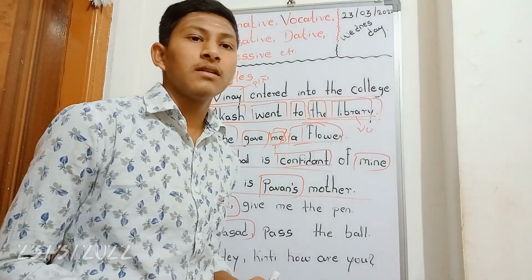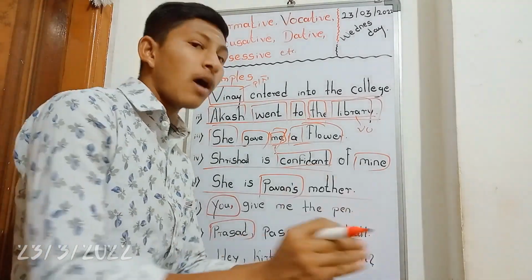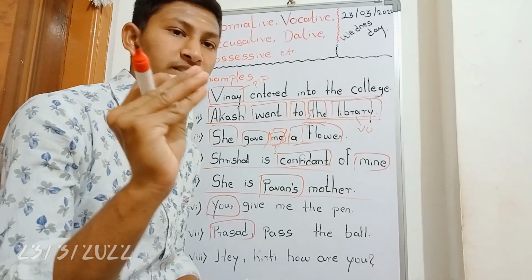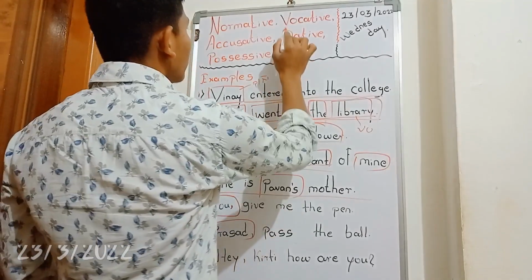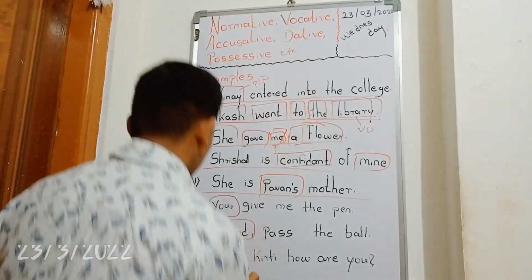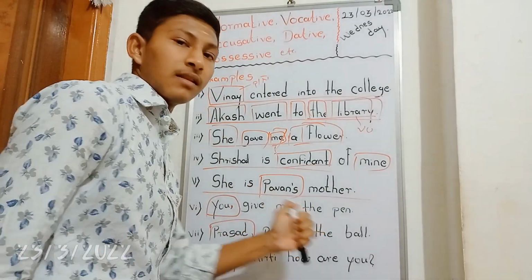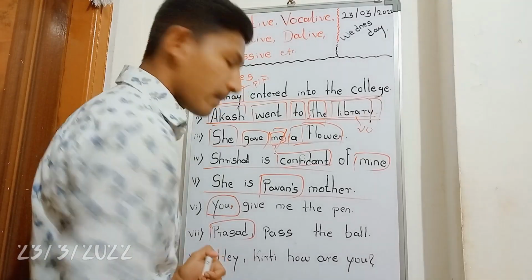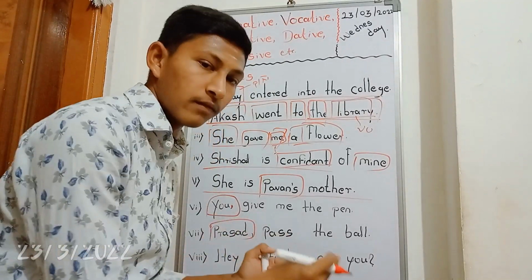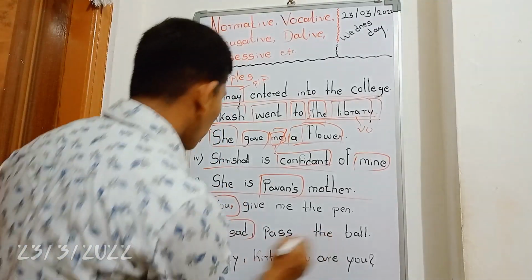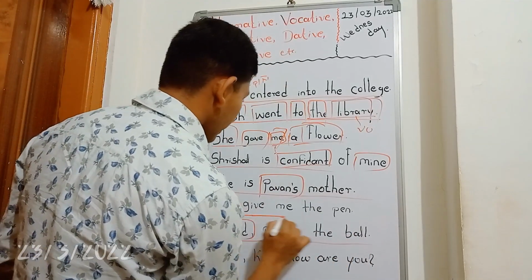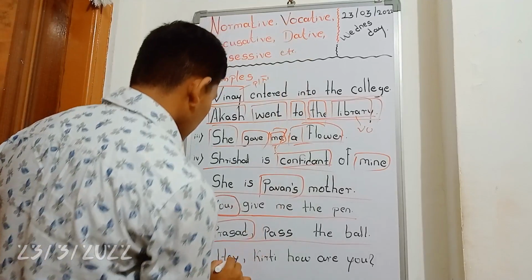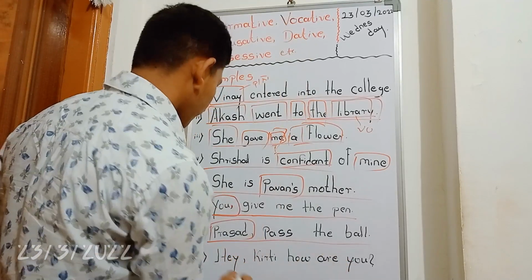Prasad, comma. Why are we giving it? Just to stop for a fraction of a second. That's why we are using a comma here, to show the vocative case. Here: Prasad, pass the ball. I have stopped here for a fraction of a second. Prasad, pass me the ball. This is also called the vocative case. You, give me the pen. Vocative case. Hey, Kirti, how are you?